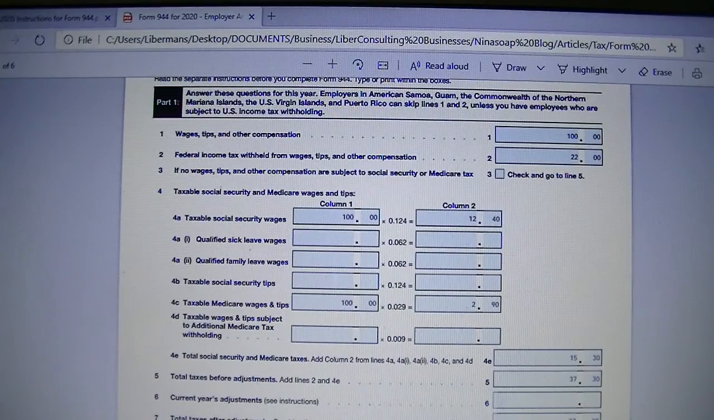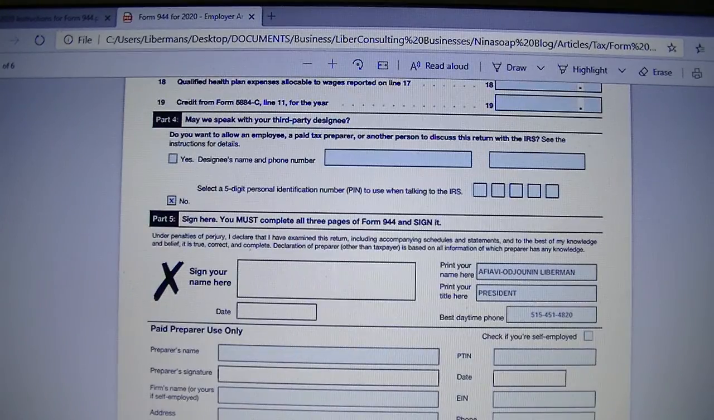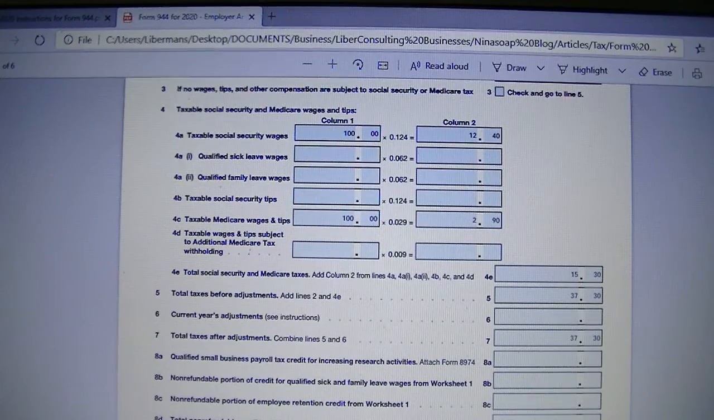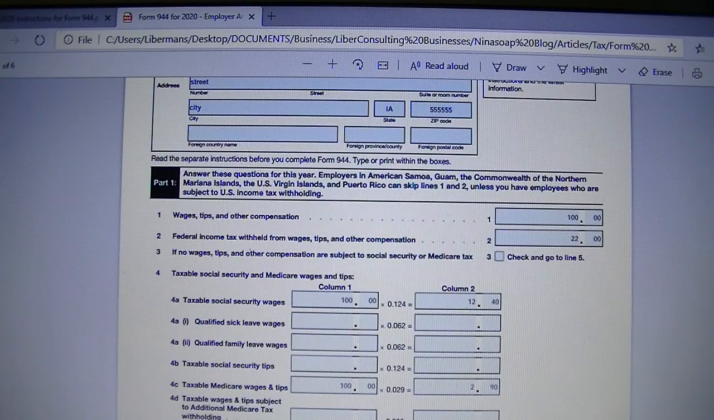So the first form we are filing is Form 944, because our business is required to file annual Employer's Annual Federal Tax Return, Form 944, to report and pay our tax liabilities. Line 1, wages, tips, and other compensation.